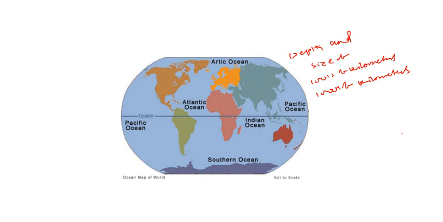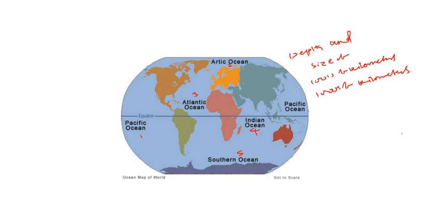So in our world we have a total of 5 oceans, which are the Pacific Ocean, the Arctic Ocean, Atlantic Ocean, Indian Ocean, and Southern Ocean.